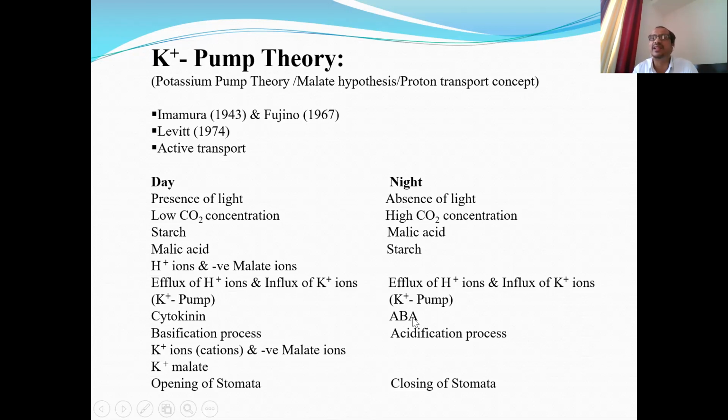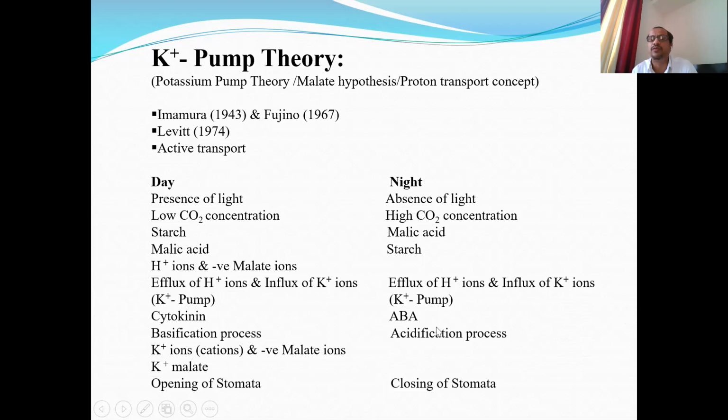This hormone acts like a guard in the guard cells. It allows K plus ions to move out, but it resists K plus ions coming inside the guard cells. So whatever K plus ions were accumulated during daytime go outside the guard cells, their concentration decreases, and whatever H plus ions were there come inside.